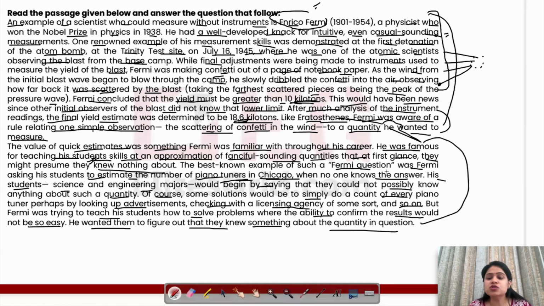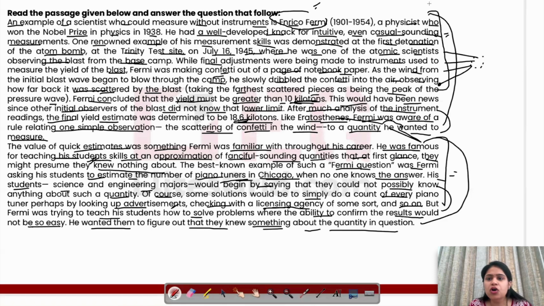Now, definitely students did not know it. But there were things that we can do to find out, for example, by seeing the advertisements, maybe we can calculate, or maybe there is some licensing agency which gives licenses to those piano tuners, so maybe through that we can get it. So these are some examples through which we can come to know. But the main focus was not that you would actually count. The main focus is how you estimate something when you do not know how to measure it, or maybe the thing that you are measuring is really difficult. So that is the main thing.